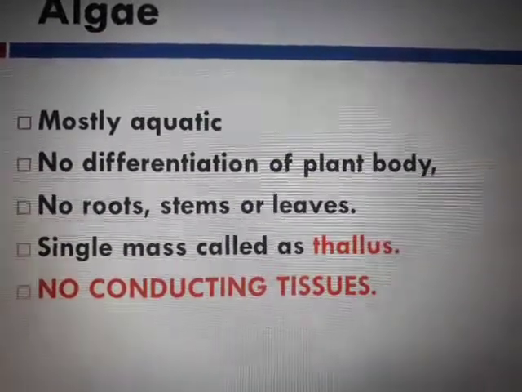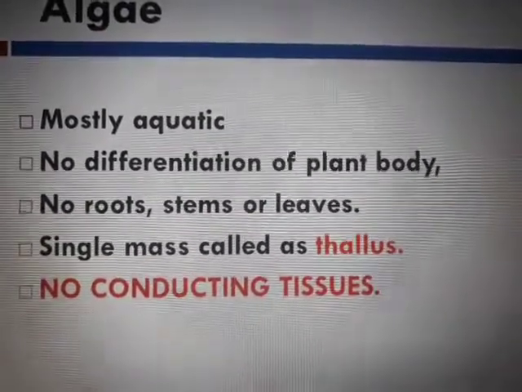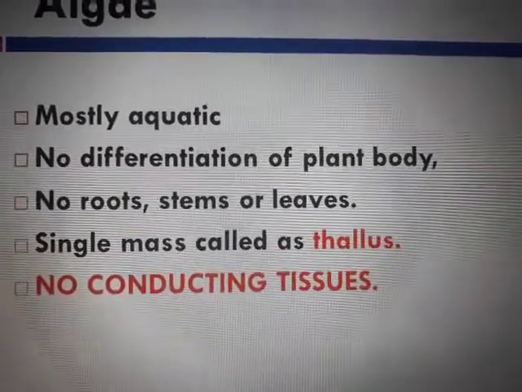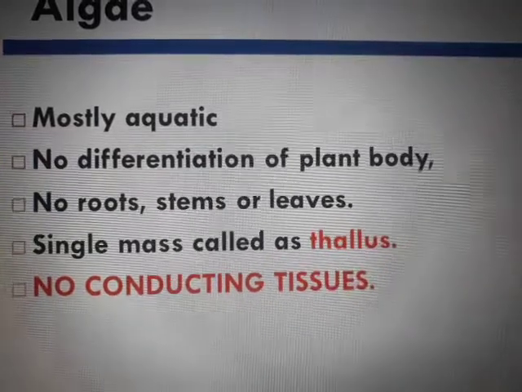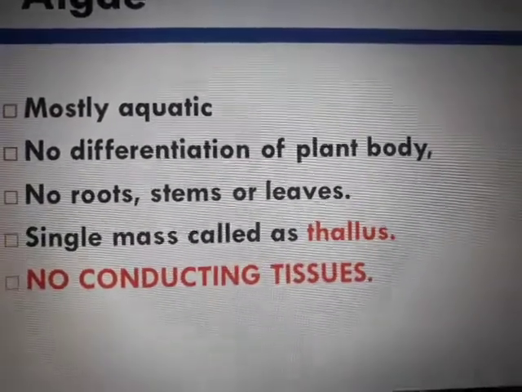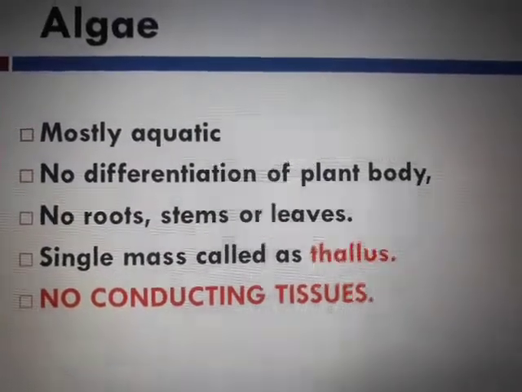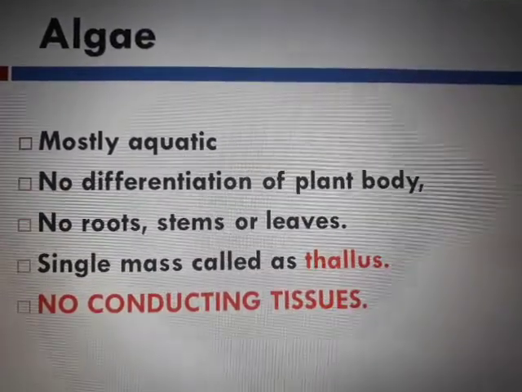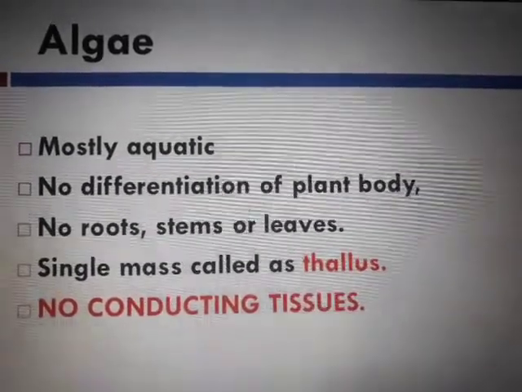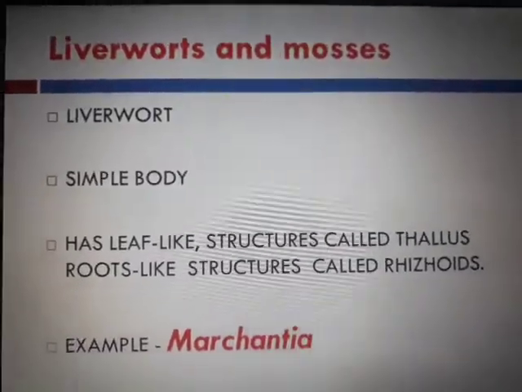There is no differentiation of the plant body. We do not have a very different root section, stem section, and leaf section. Sometimes it is just a small mass of body which is called thallus. There are no conducting tissues. Conducting tissues like xylem and phloem are absolutely absent. There is no need, because it's just a small mass called thallus.